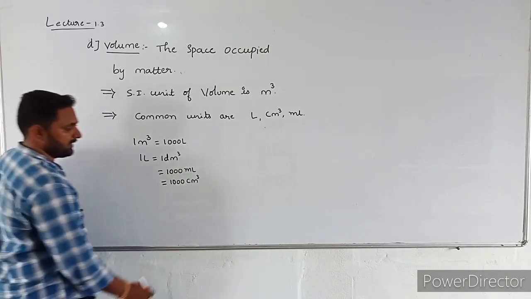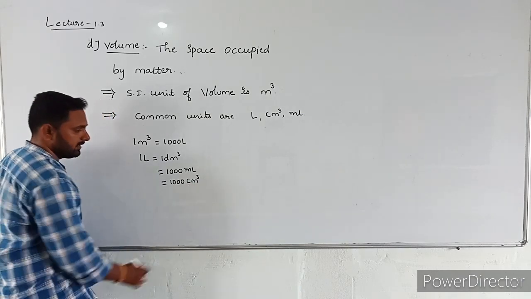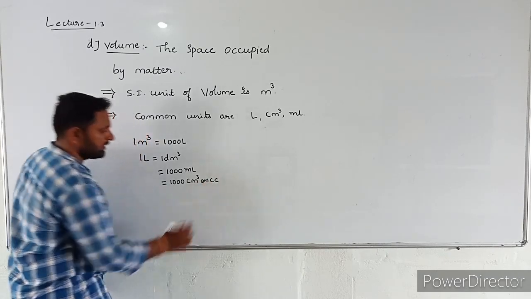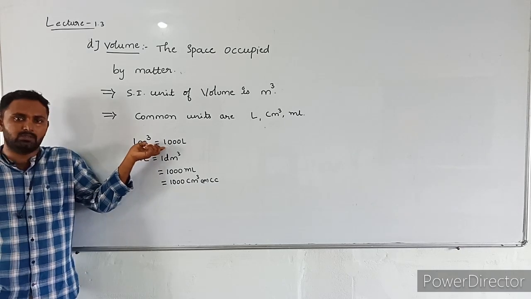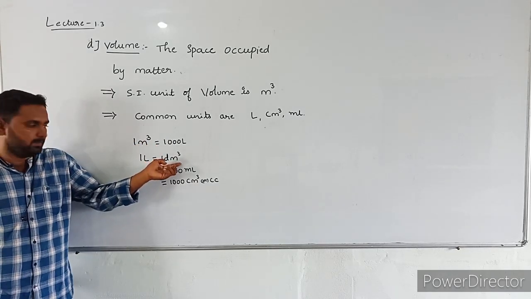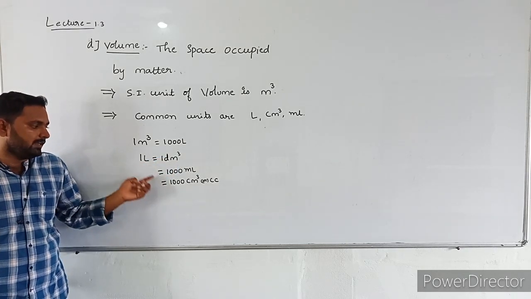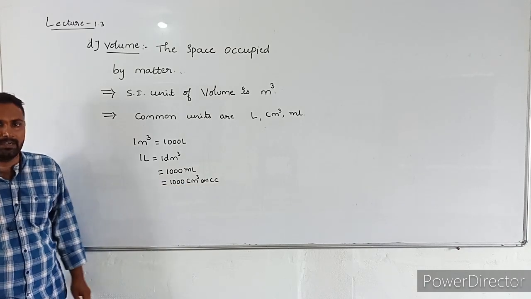Cubic centimeter, or we can write cc. 1 cubic meter is equal to 1000 liters. 1 liter is equal to 1 dm cube. And 1 liter is equal to 1000 milliliters, which is 1000 cubic centimeter.